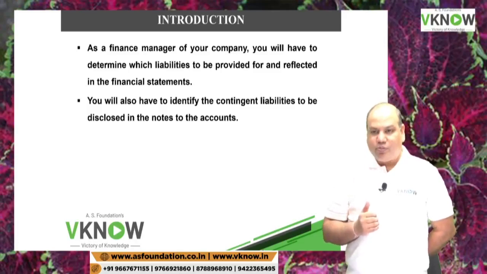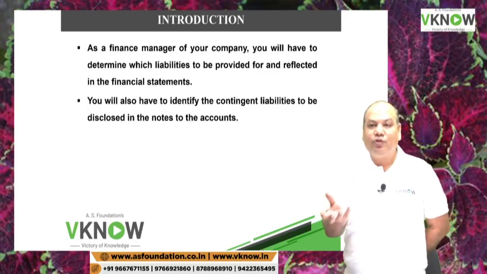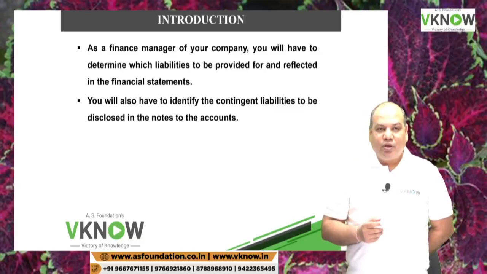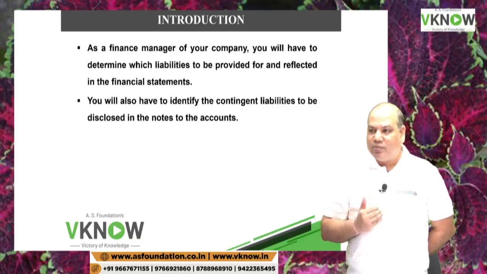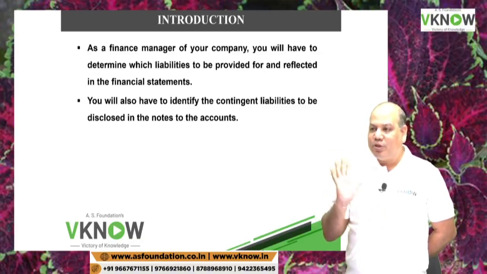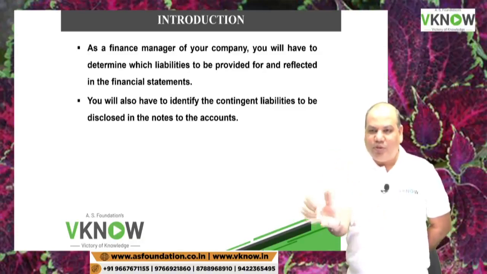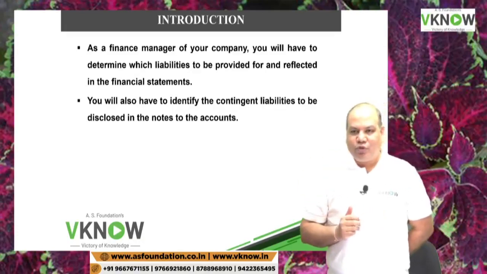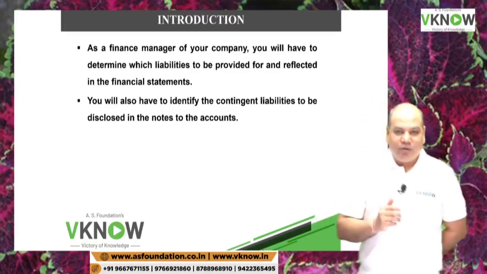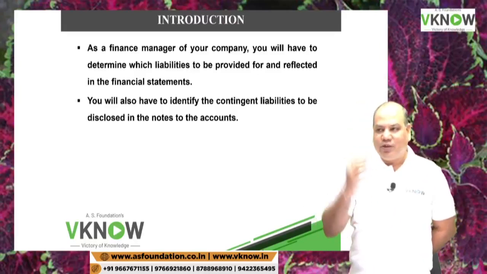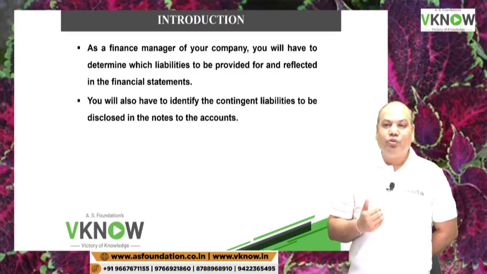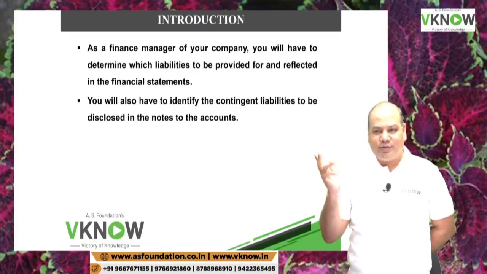Like, suppose a court case is going on. Somebody has filed a case against the company and is asking for damages of 10 crore rupees. He says you have copied our trademark, you have copied our patent, and now he has filed a case against you. You also know, based on the developments of the case, that you are likely to lose the case.